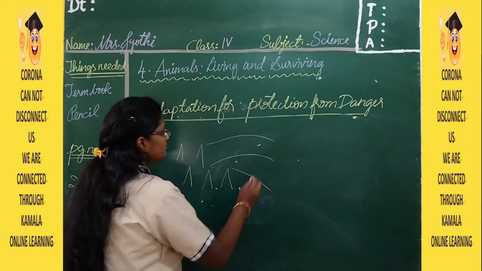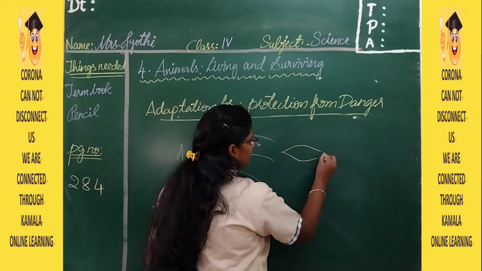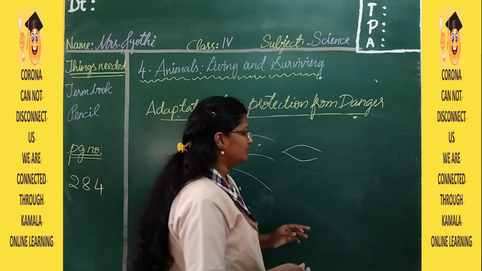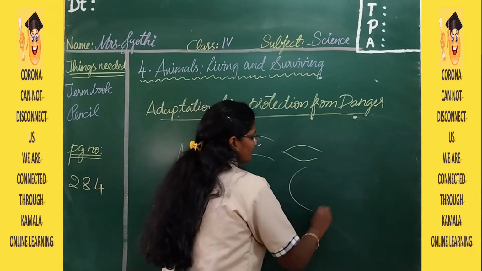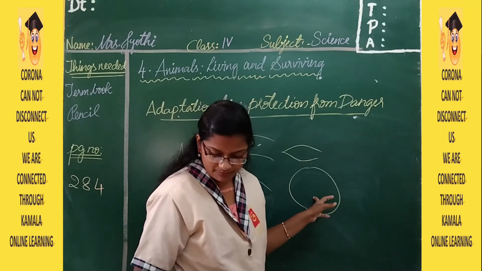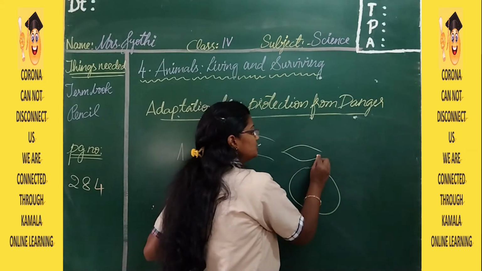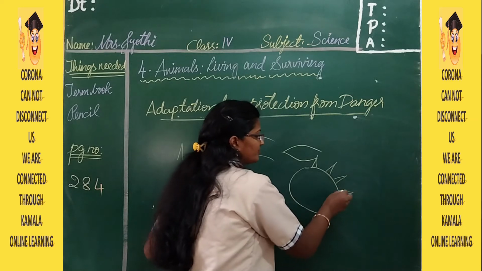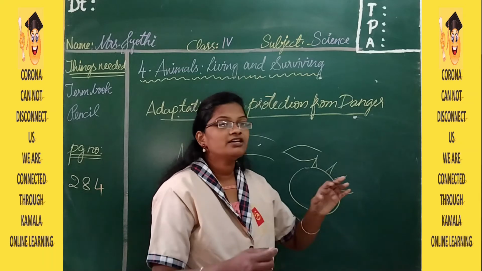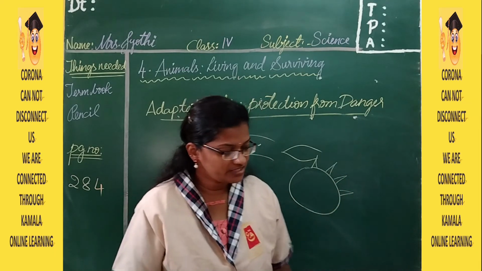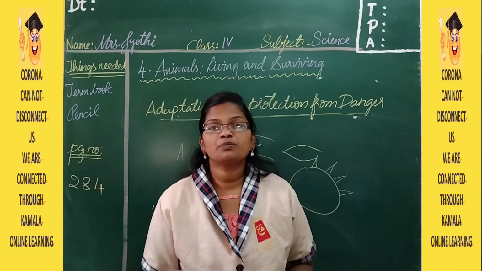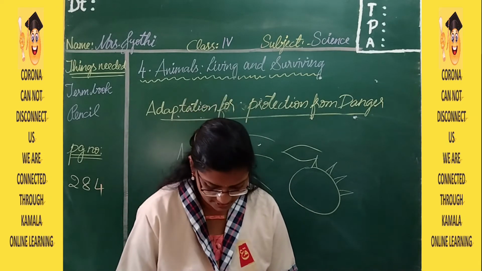So normally when the fish doesn't sense any danger, it is in the shape of other fishes only. But whenever it senses danger, it blows air into its body and it becomes a round ball. When it becomes a round ball, in the picture you can see all the spines are elevated. Elevated in the sense they come up like this. So when these spines are there, the enemies see those spines and they get frightened. So with these features, animals are going to protect themselves from their enemies.